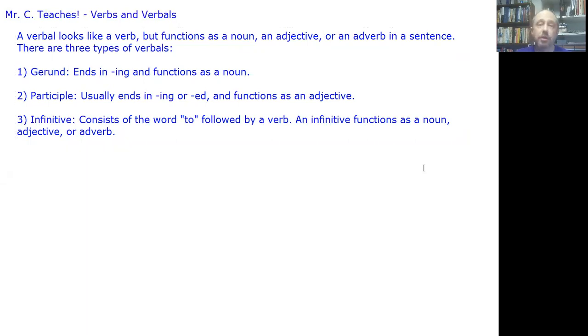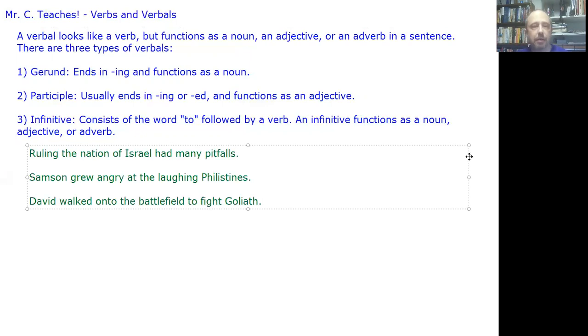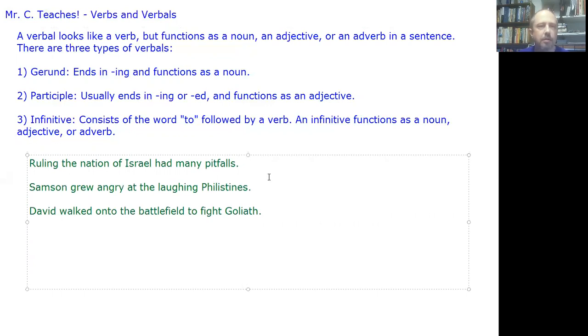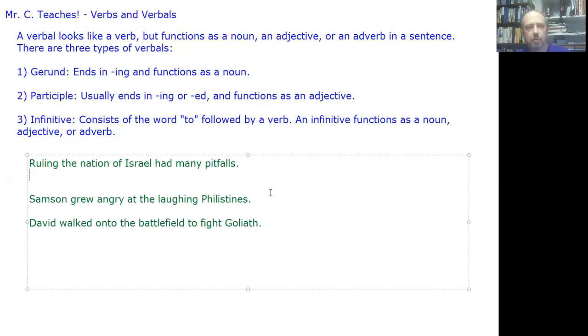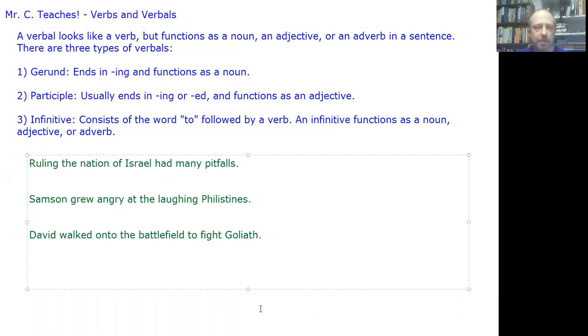So now it seems fair that we look at some examples. So I'm going to come over to the side of my screen where I have things that I can cut and paste that you can't see. I'm going to grab my three examples and change the color. What was that? You wanted to use a green this time? Okay, we'll use green this time. And then I'll put the sentences up here for you to see. Ta-da! There they are. Aren't they lovely? I thought so too. Let me give myself a little more room to work. I'm going to space these out just a little bit more. There we go. Excellent. Okay.